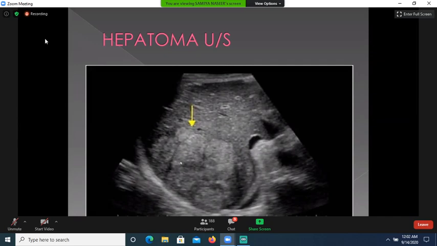On ultrasound, the whitish lesion will be hyperechoic, and the blackish lesion or grayish lesion will be hypoechoic. And this black area is the anechoic. So this is a mass with heterogeneous echotexture involving the right lobe of liver. And these are the portal triads. So this is hepatoma.